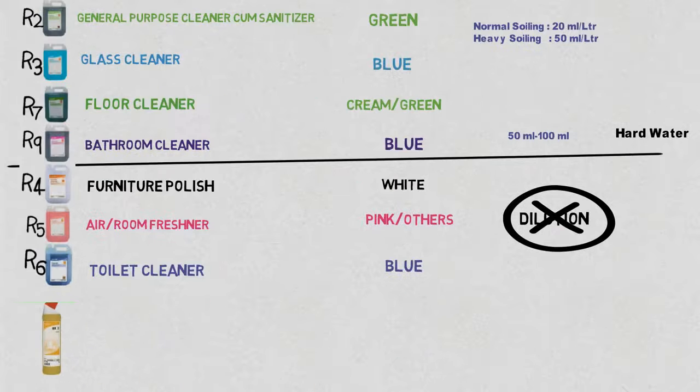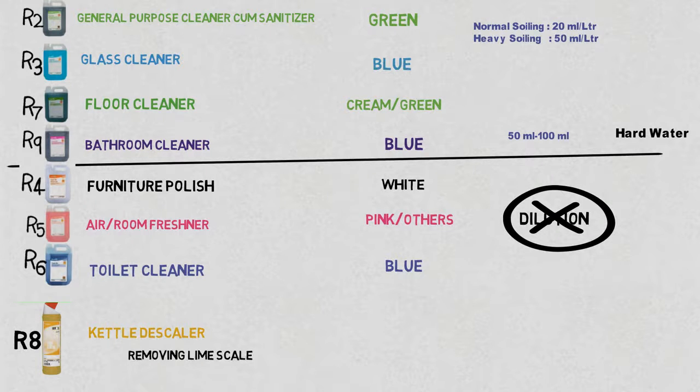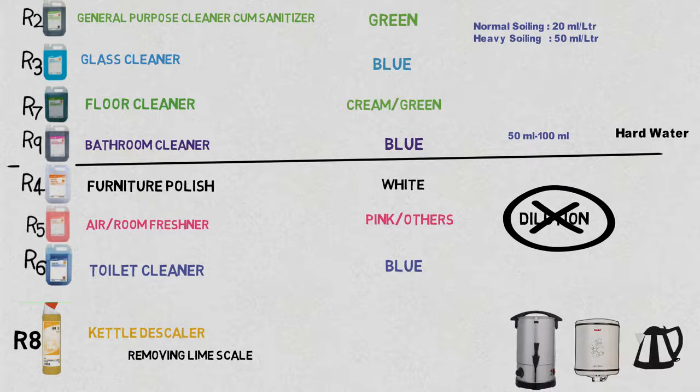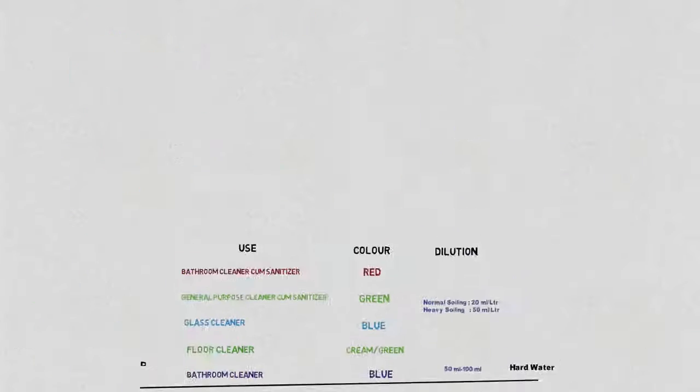One of the missing agents from the series is R8, which is not a daily cleaning agent. It is a kettle descaler used for removing limescale from metal surfaces in contact with hot water, such as boilers, water heaters, kettles, and other cooking equipment.